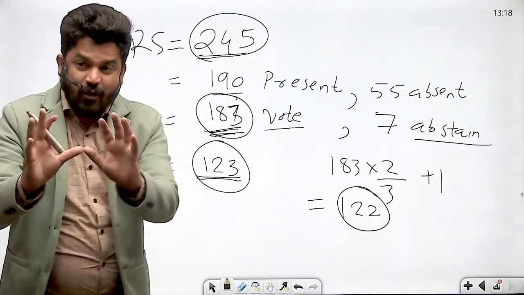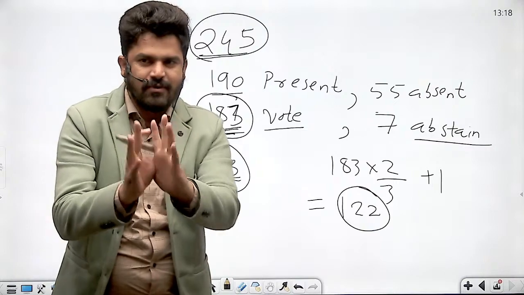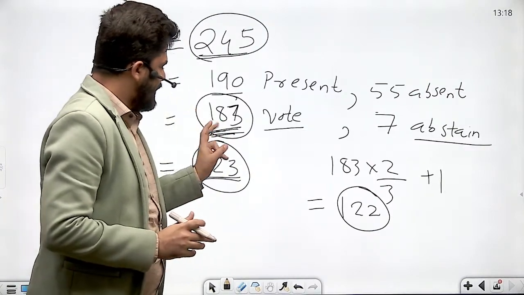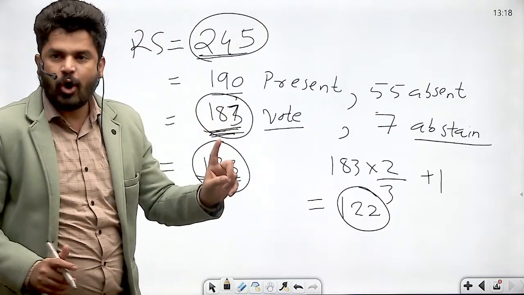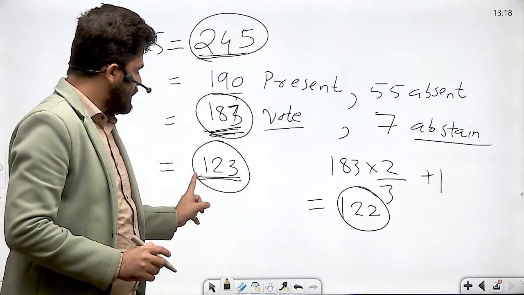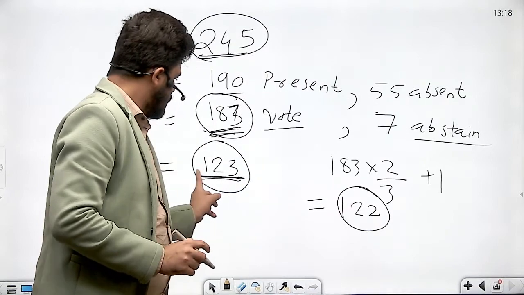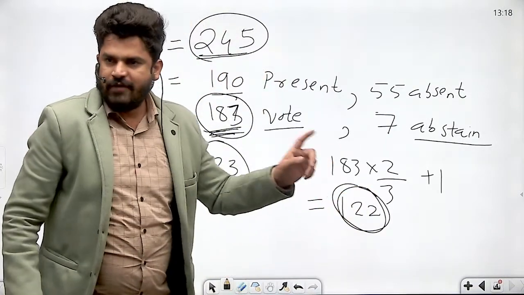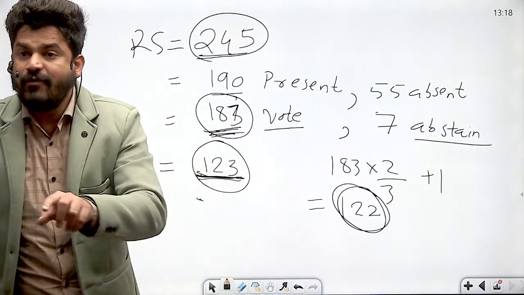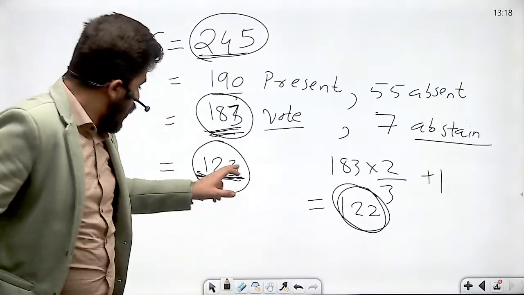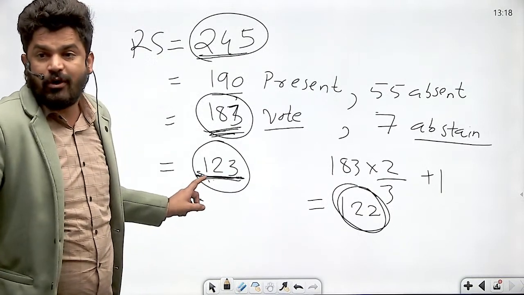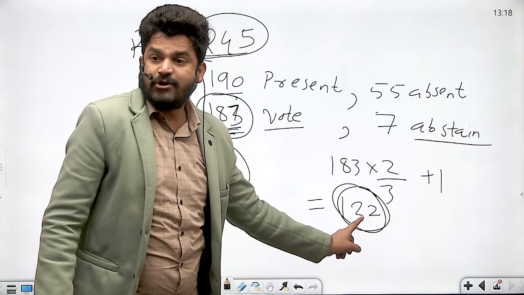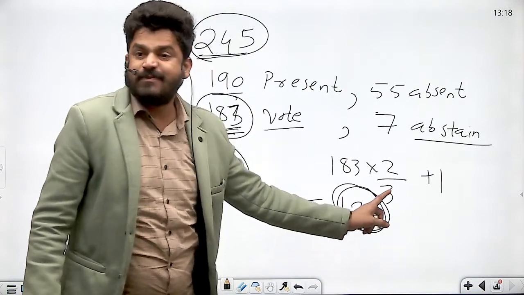Yes? So now here, you have to remember that this bill has got the absolute majority, 123, right? If only 122 members vote in favor of the bill, then that is not sufficient. 123 members should vote, because we need absolute majority as well as the majority of 2/3 of the members present and voting.